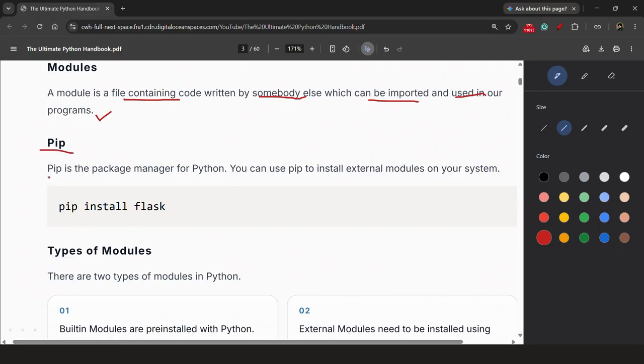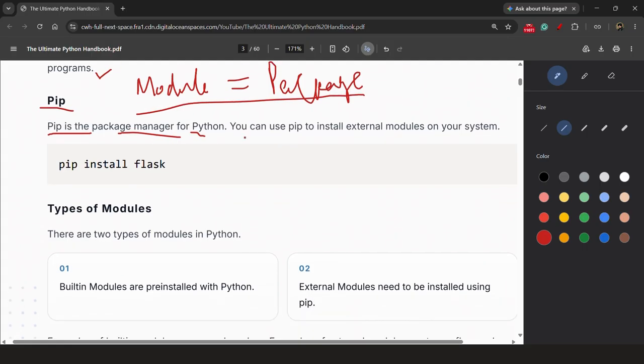What is pip? Pip is the package manager for Python. Basically, it manages all the packages, all the modules. Module and package are the same thing. So module is equal to package. Okay, they are the same things. You can use pip to install external modules on your system. So pip is used to install external modules that are not available by default. You need to install it into your system and then you can use it by importing into your code.